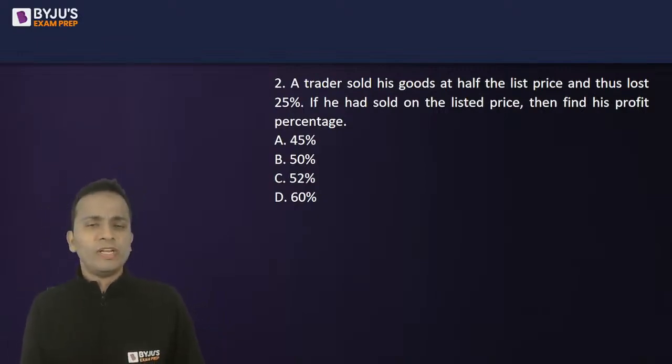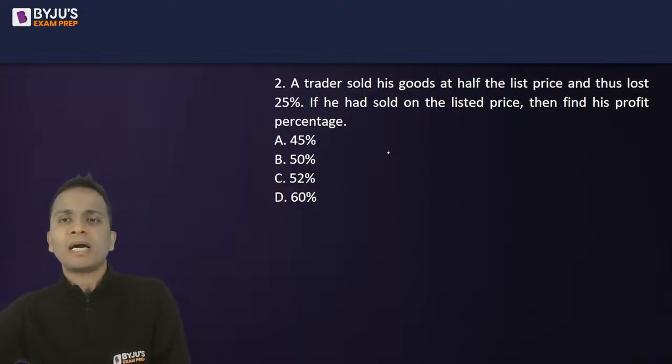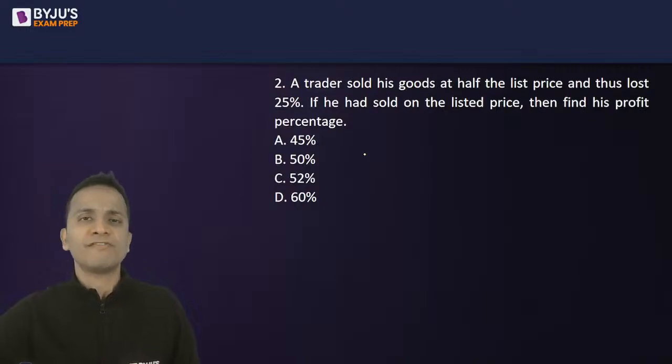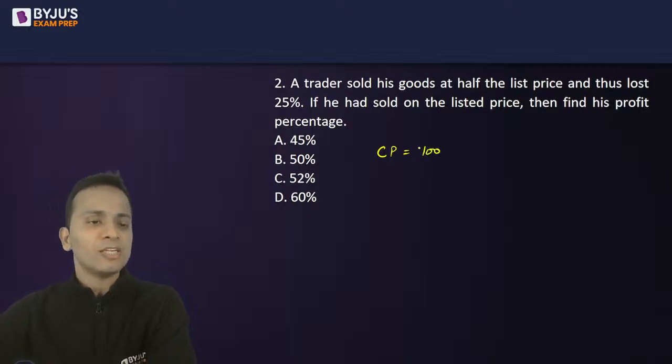Generally, whenever I solve these types of questions on profit, loss, and discount, I start by assuming the cost price. I could have started by assuming the mark price or the list price as well, but it does not make any difference. The answer will be the same. I'll assume the cost price as 100. You can assume it as 1000, 10, or you can assume it as a variable as well.